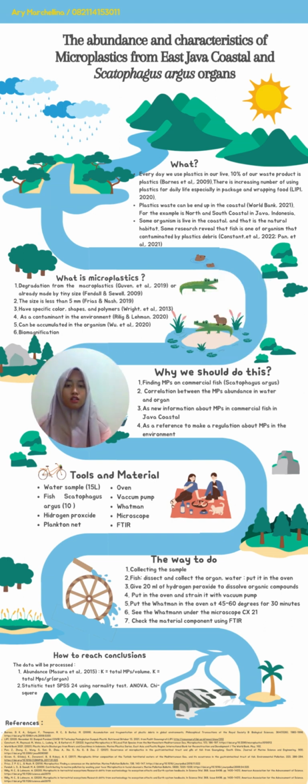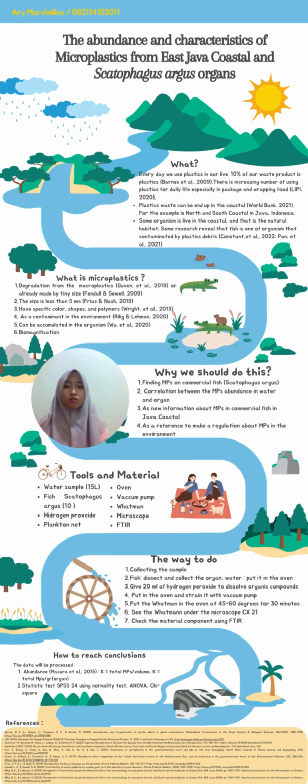The third is the reason why we should do this research. The first, we want to know about microplastic in commercial fish in Indonesia, for example Scatophagus argus. The second is the correlation between microplastic abundance in the water and in the organ. We will collect from four places: Lumajang, Sidoarjo, Gresik, and Probolinggo.